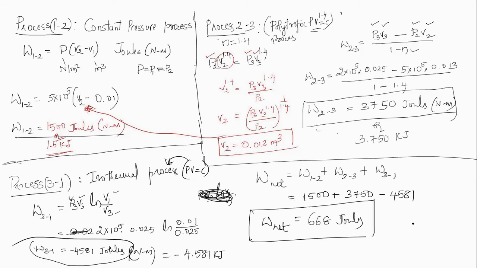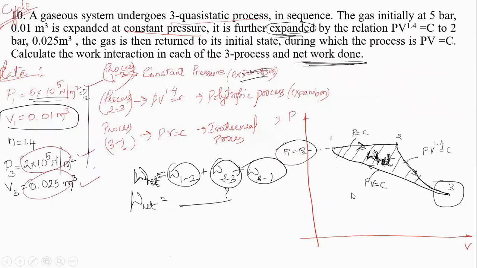So till now we were doing a single process where the process is constant pressure or constant volume or isothermal or polytropic. Now this is a combination of three processes, that is process 1 to 2, process 2 to 3 and then process 3 to 1, where the initial state is same as the final state.